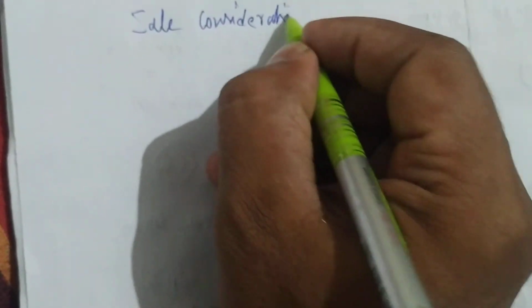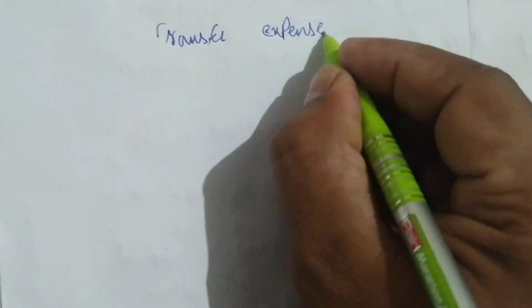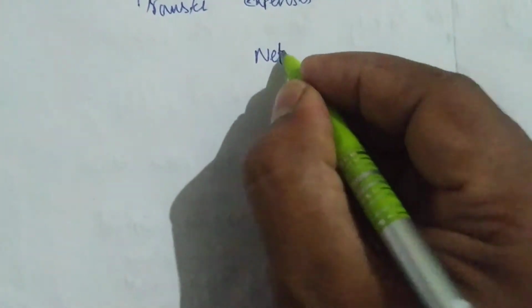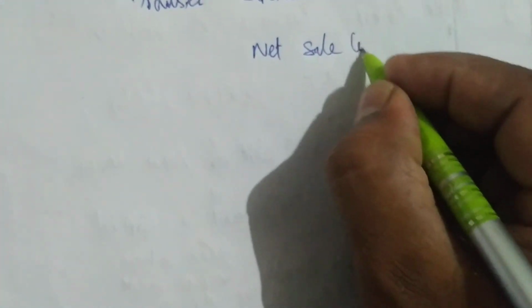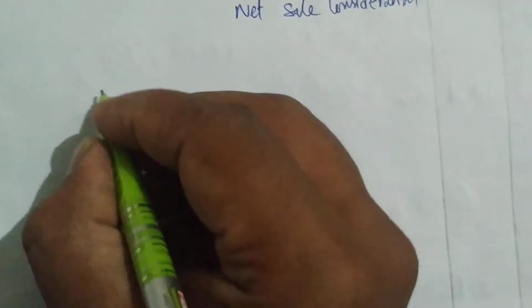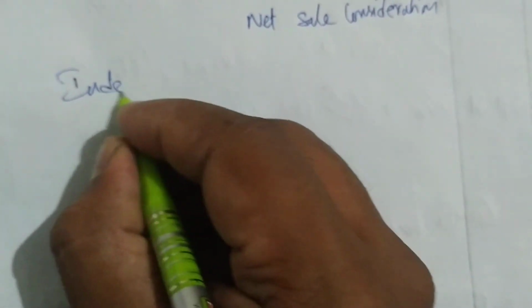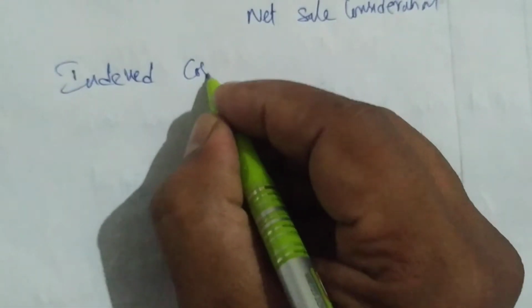Let me write the entire format first. Next we deduct what? Transfer expenses. Next we get net sale consideration, or we can say net consideration. Okay, next we deduct what? Index cost of acquisition. There is no improvement.